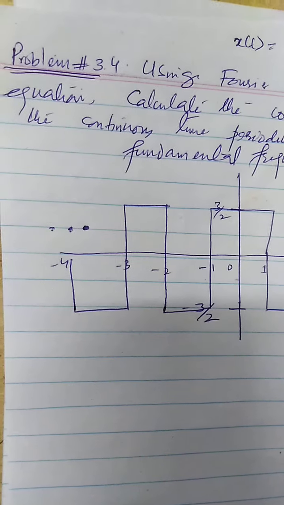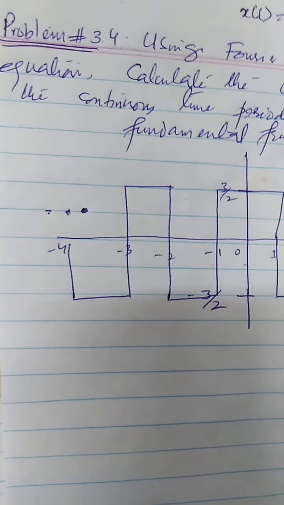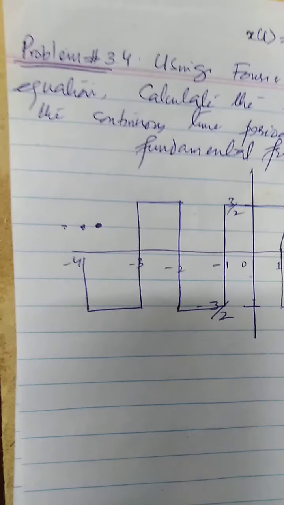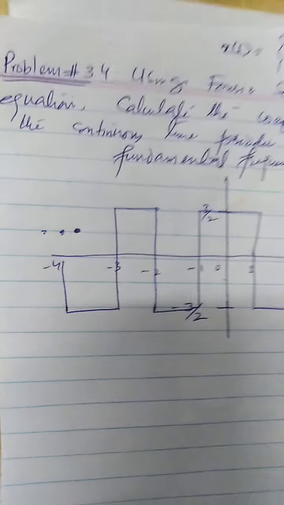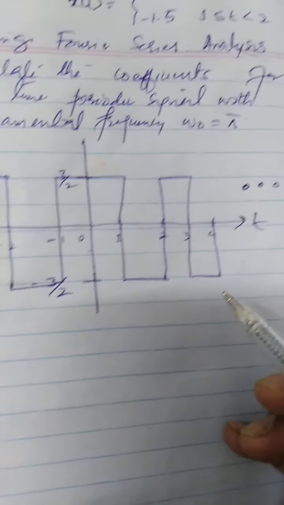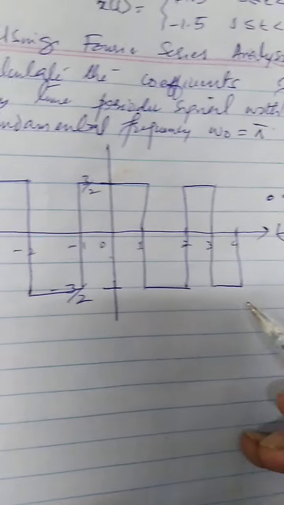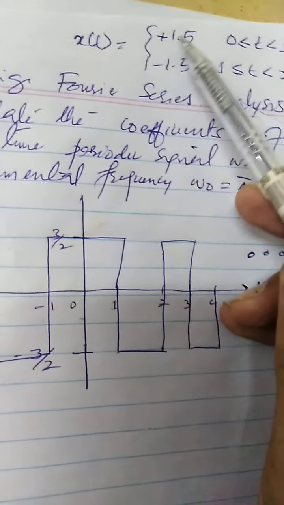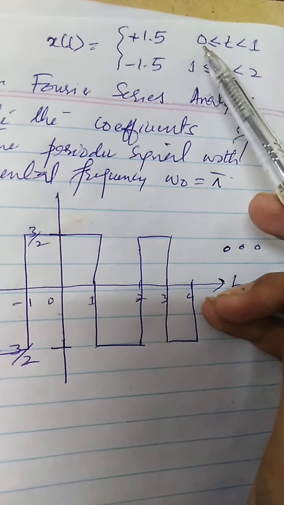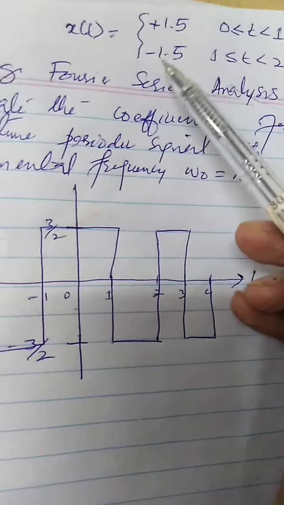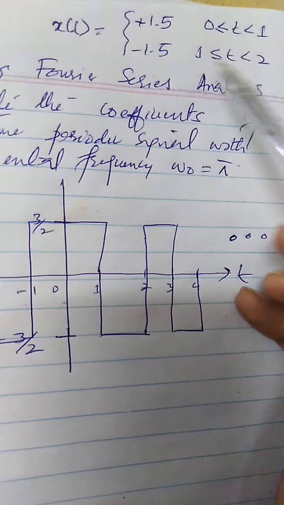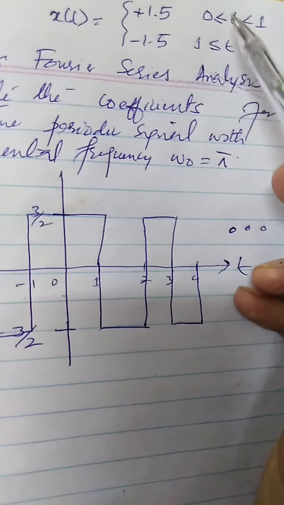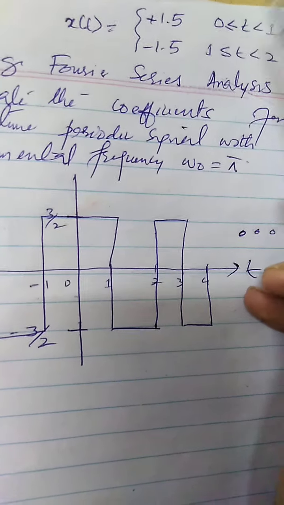In today's class we will be solving problem number 3.4 that is available in the book of Oppenheim. The problem states that using the Fourier series analysis equation, calculate the coefficients for the continuous time periodic signal with fundamental frequency pi, and the signal is that x of t is 1.5 between 0 and 1 interval, and minus 1.5 between 1 and 2 interval, and the signal is periodic, and that means it would keep on repeating itself after this particular time interval.